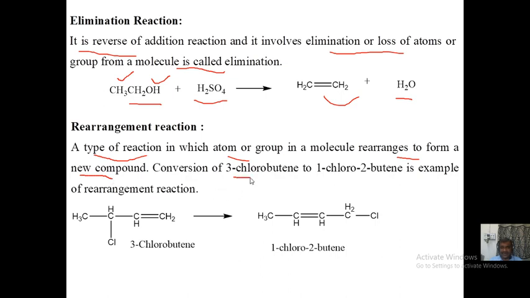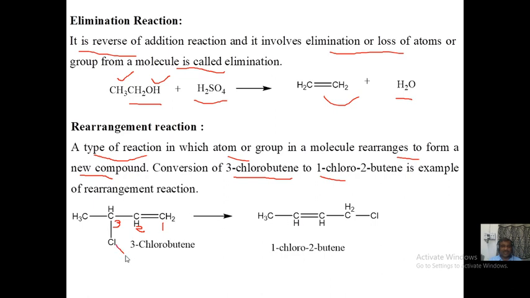For example, here 3-chlorobutene, right? This is our starting material. This is carbon 1, this is carbon 2, and this is carbon 3. So this is your 3-chloro-1-butene getting converted into 1-chloro-2-butene, friend, right? So what is the situation, friend?